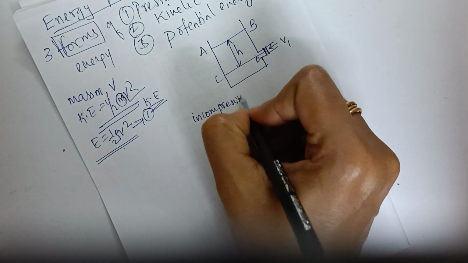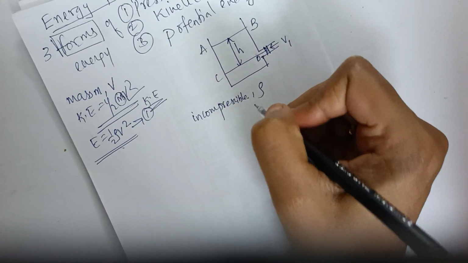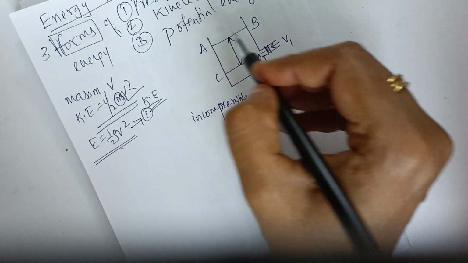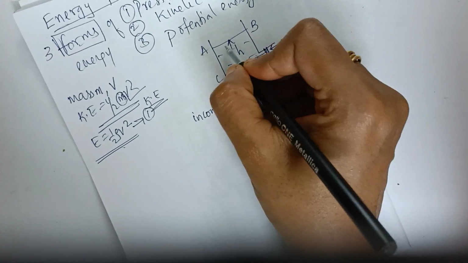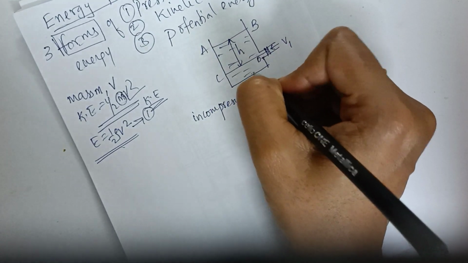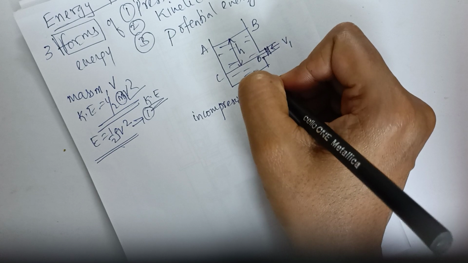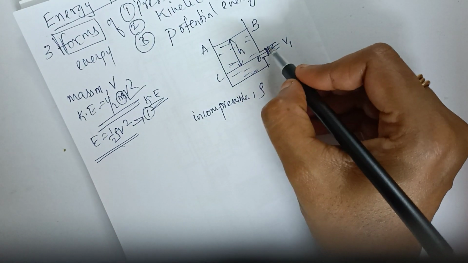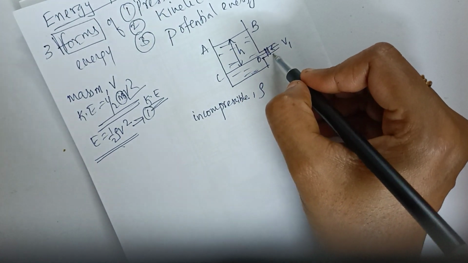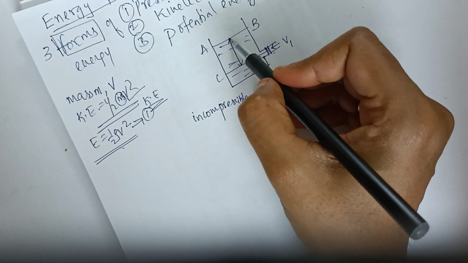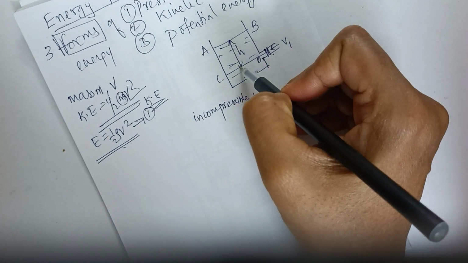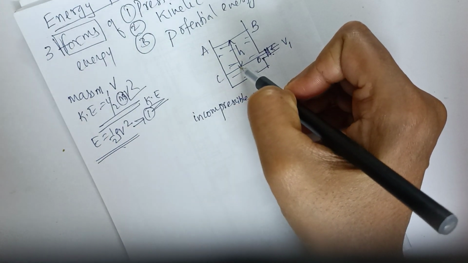Incompressible liquid. Okay, and it is having a density rho, and it is assuming that it is contained in a tank. It is contained in a tank, and it is provided with a tube here. See, it is provided with a tube here, and it is at a depth h. It is below the depth h, below the free surface.